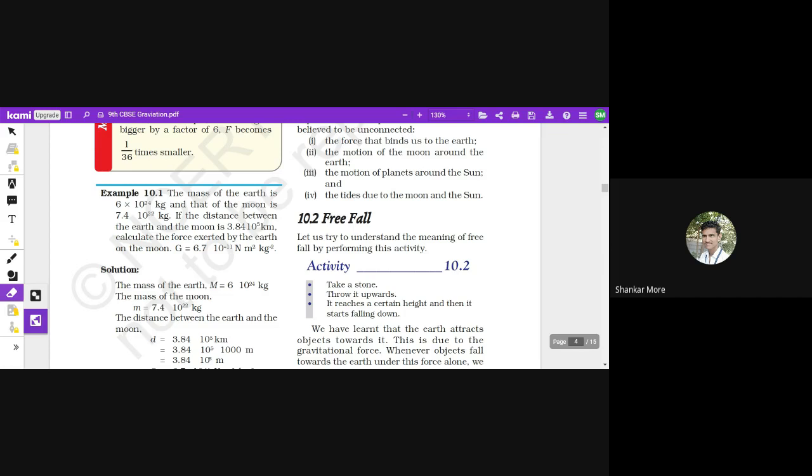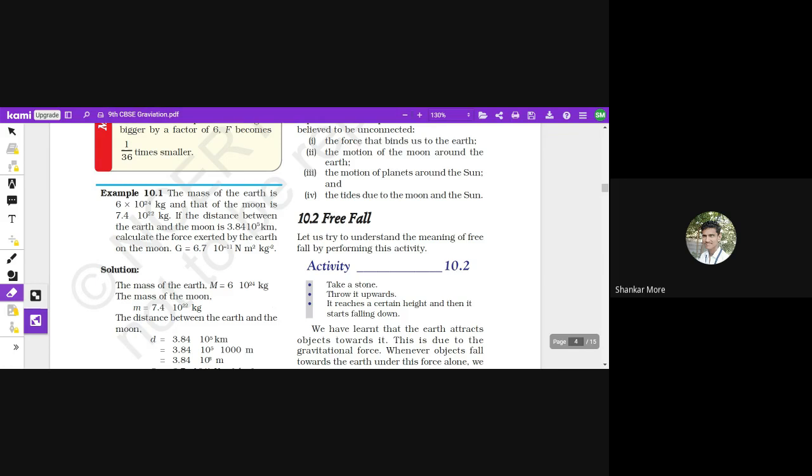The value of G is given as 6.7, although it is 6.673 something, it is rounded off to 6.7 into 10 raised to the power minus 11. So what do we have to calculate? We have to calculate the force exerted by the Earth on the Moon.